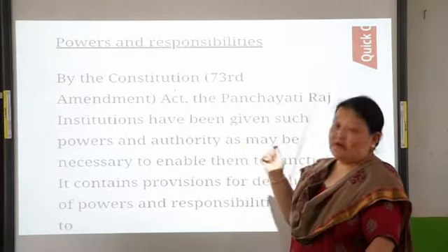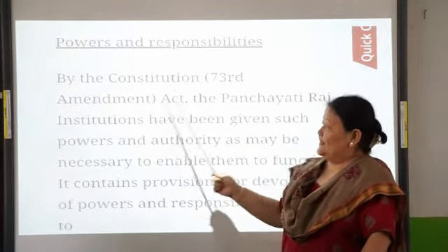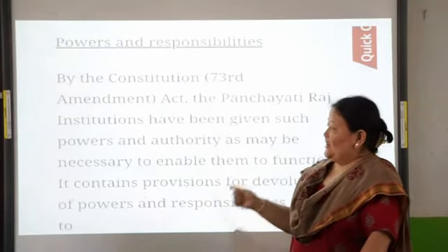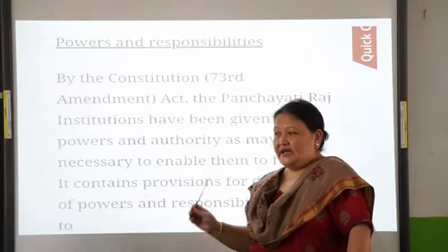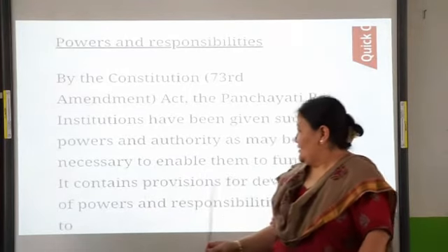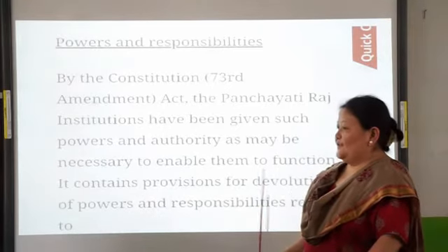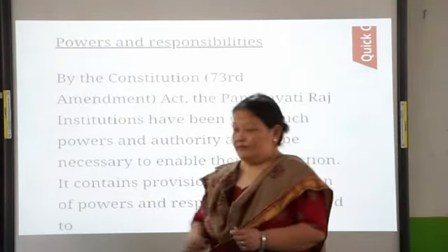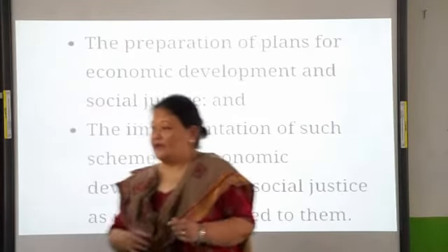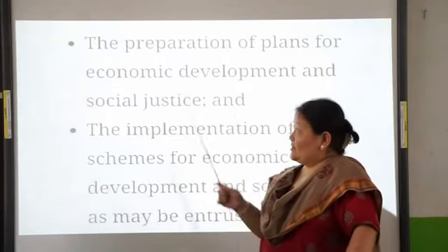Now let's look at the powers and responsibilities. By the Constitution 73rd Amendment Act, the Panchayati Raj institutions have been given such powers and authority as may be necessary to enable them to function. So it contains provisions for devolution of powers and responsibilities related to it. That means, what are the powers which the Panchayati Raj institution enjoyed?